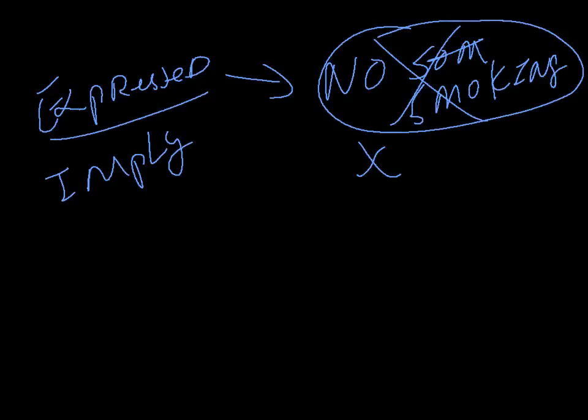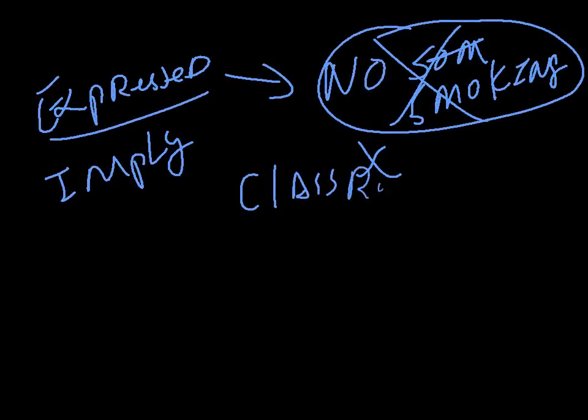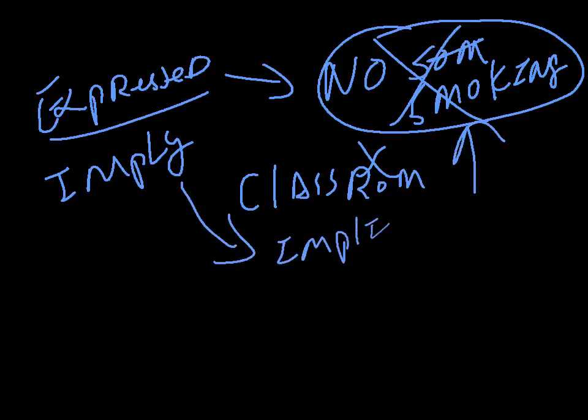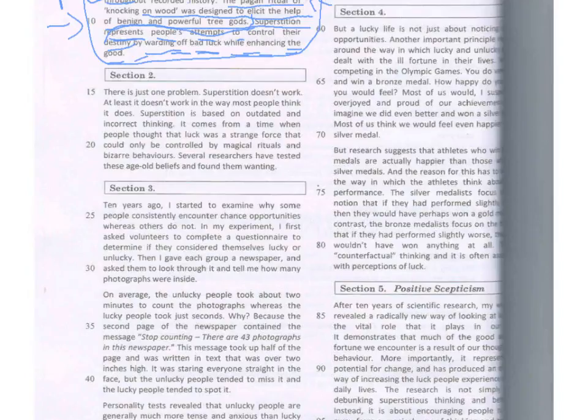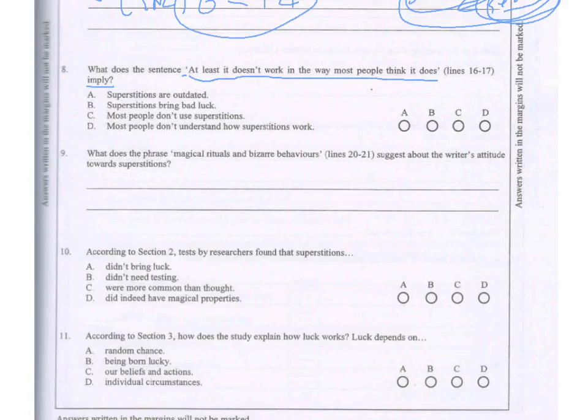But if there's no sign in the classroom that says no smoking, does that mean you can't smoke? No, no. It is implied you can't smoke, even if there is no sign saying no smoking. So this is what it means. Expressed means you can see the signs clearly. Implied means you don't see the sign clearly. Okay? So let's go back.